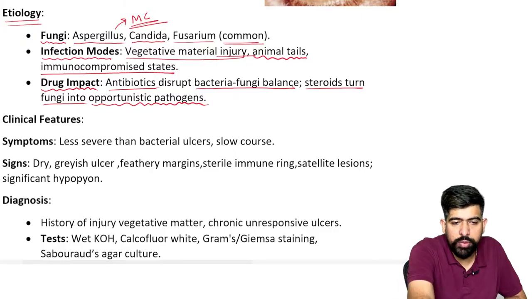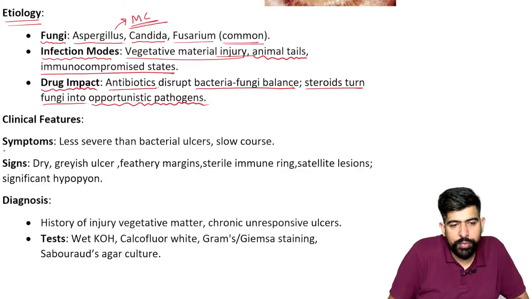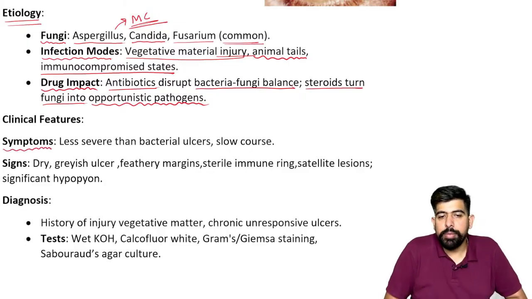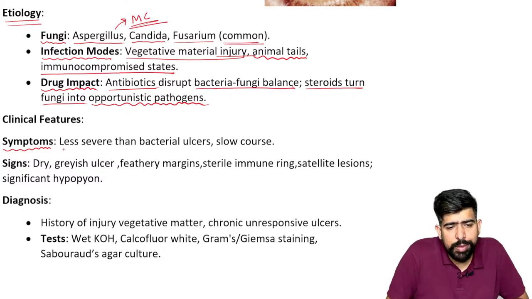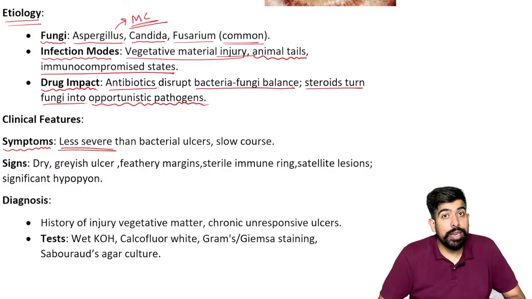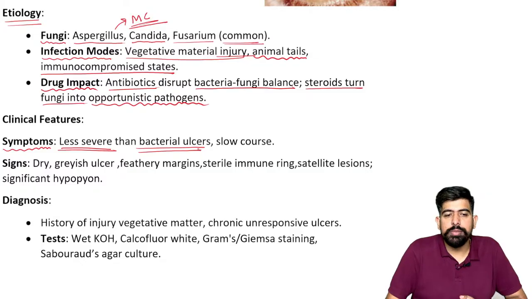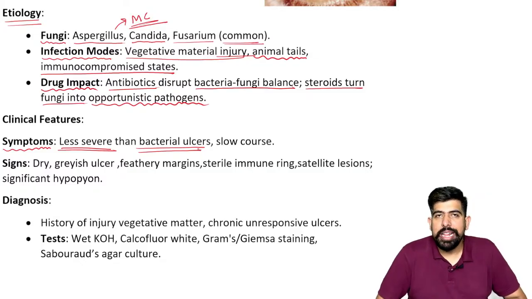Now moving forward to the next, which is your clinical features. In the clinical features, we have first the symptoms. Please remember, all the symptoms which we talked about in the bacterial ulcer are the same here, but please remember they are less severe. If I'm talking about pain, more pain will be seen in the bacterial ulcer, less pain will be seen in fungal ulcers. What about lacrimation? Less lacrimation will be there. Chemosis, less. Photophobia, less. So the same symptoms will be available, but please remember they are very mild.